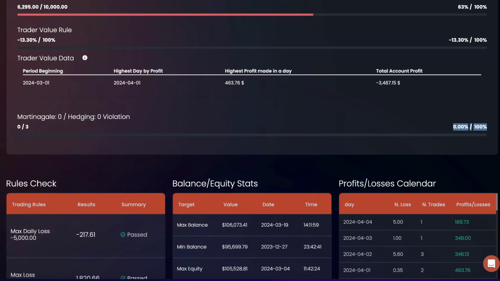Personally, I have never violated these rules. I'm aware of what they are and I don't add those to my trading strategies. I don't know enough about the actual processes with the support team to say if you do violate them, would this actually count as a violation and losing the account? So what I want to say is understand the rules and make sure that in your trading strategies and your routines, do not go and make these same mistakes, because you could be at risk of losing your account.